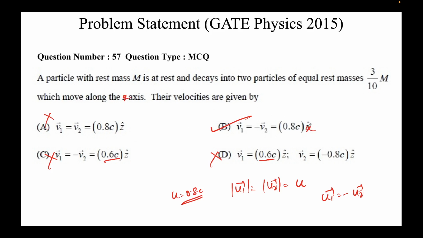This is a question which is exactly similar to that one, just the picture has been reversed. There the two particles were colliding and sticking together to come to rest. Here a particle was at rest and it decayed into two particles. So the analysis remained exactly the same. We first balanced the momentum, then the energy, and in this case we were required to find the velocity. In that question we were required to find the mass.